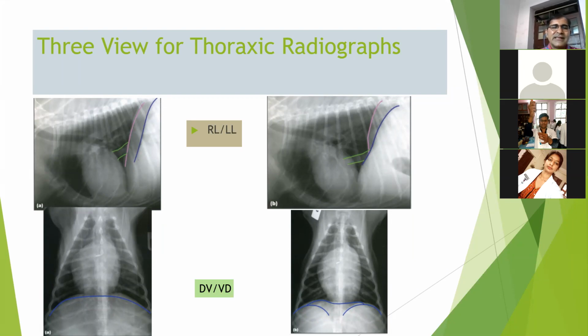That means if the rays are entering from the back and exiting from the ventral sternum part, then we use the term DV view. When the rays enter through the sternum and exit through the back, then we use the term ventrodorsal view. Okay.